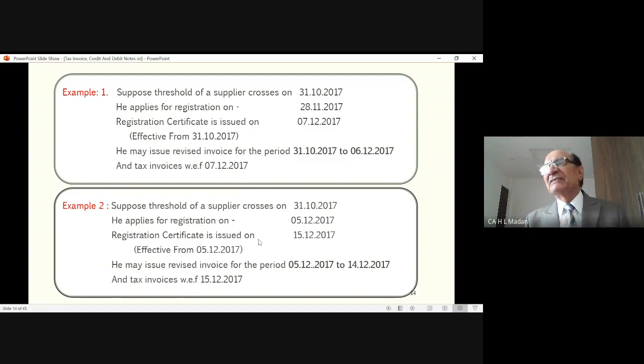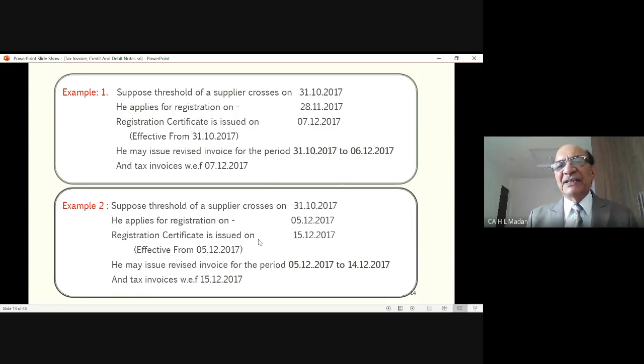Now see the second example. In this second example, the person concerned has made a mistake. He should have applied within 30 days, but he made delay. He got late. So when he gets late, then his effective date does not come from the original date, 31st October.